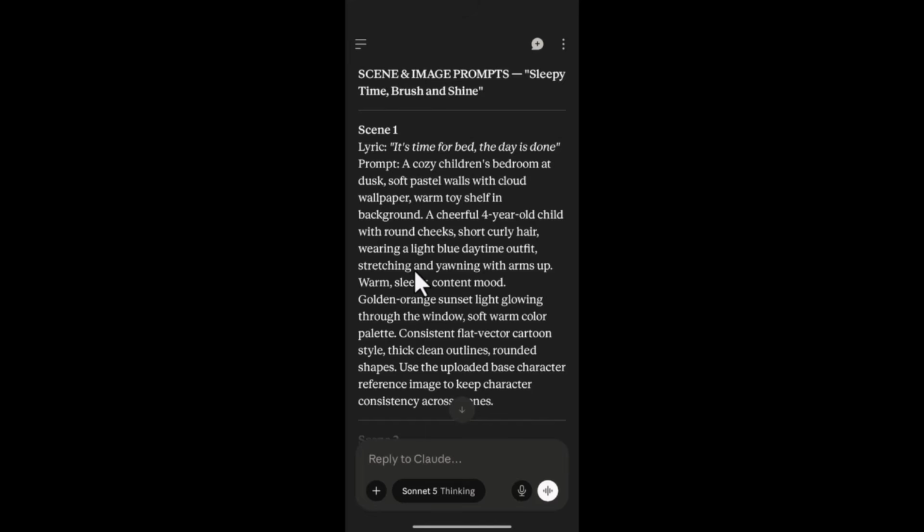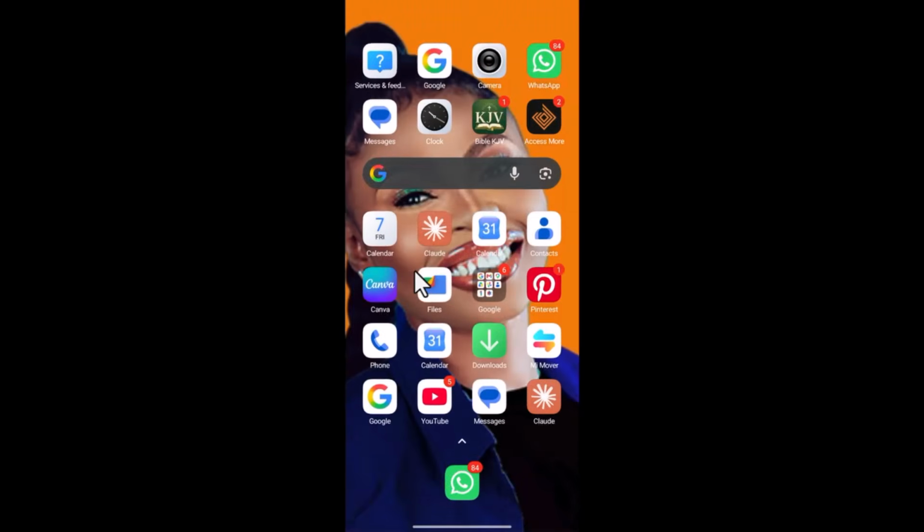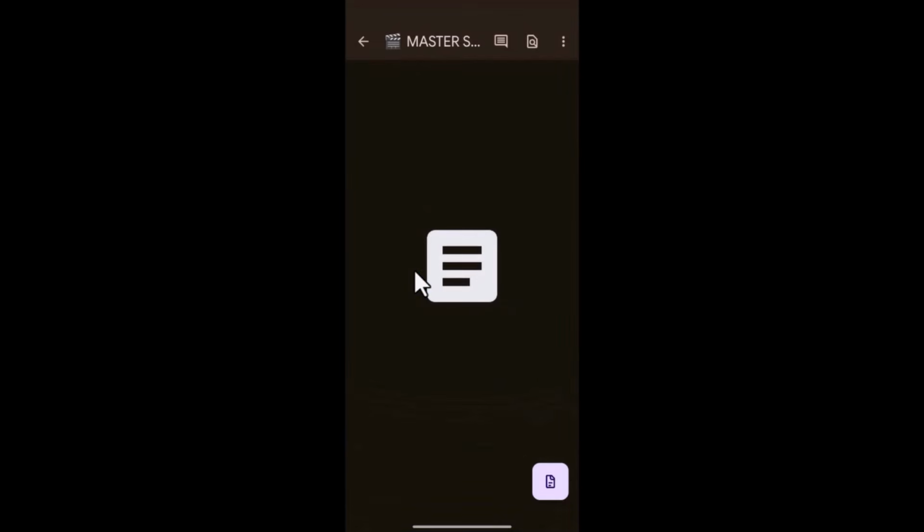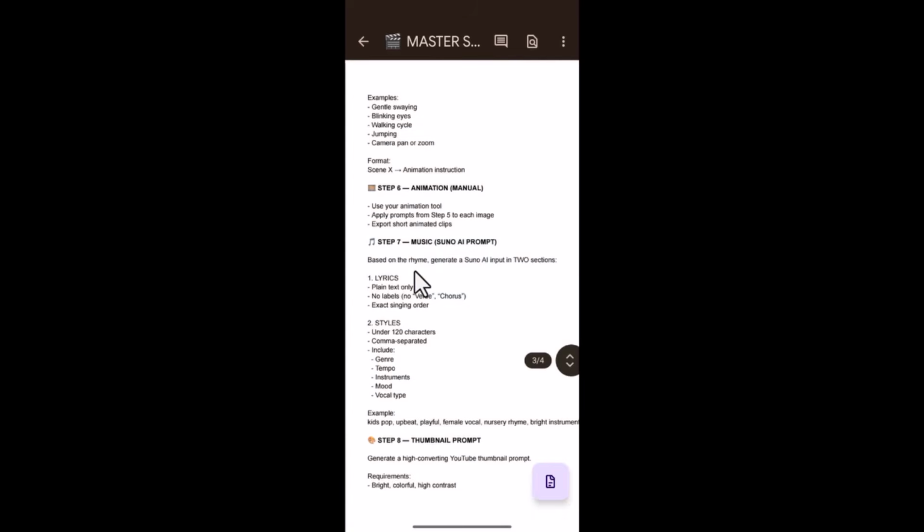So now if you head back to our master prompt, you're going to see this is actually going to help you and guide you to the next thing and to every step so that you don't make mistakes. Now if you head back to our master prompt, you realize that the next part is image generation, and we are going to do this manually, which is our step 4. You can see this, right? Our image generation is manual.